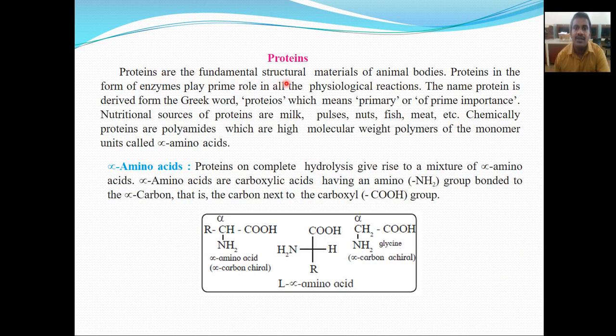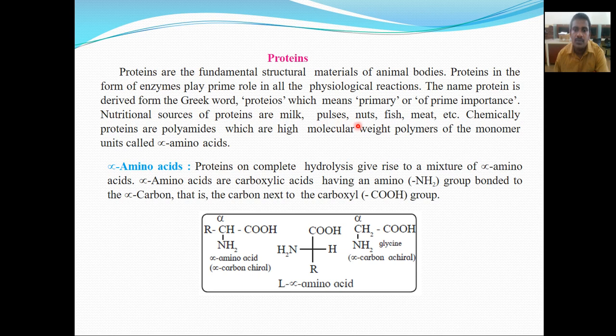Proteins are the fundamental structural material of animal bodies. The proteins, in the form of enzymes, play a prime role in all the physiological reactions. The name protein is derived from a Greek word, proteos, which means primary or of prime importance.